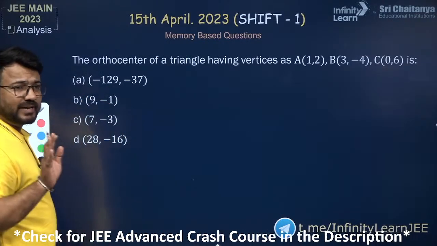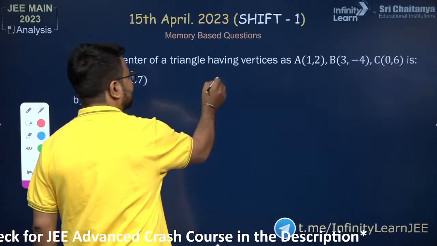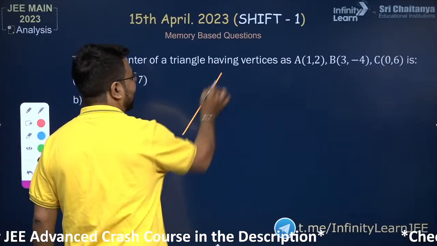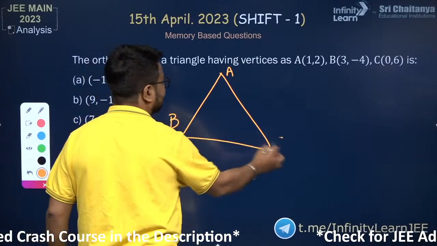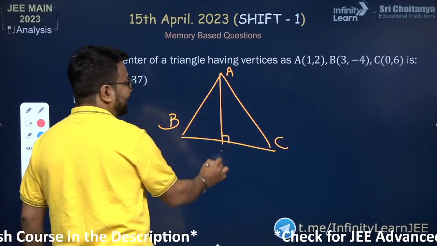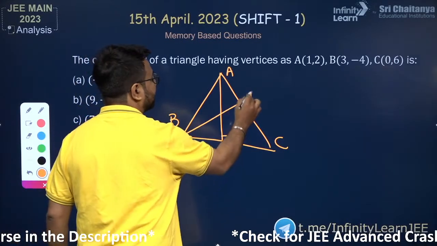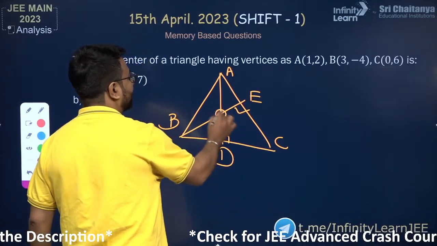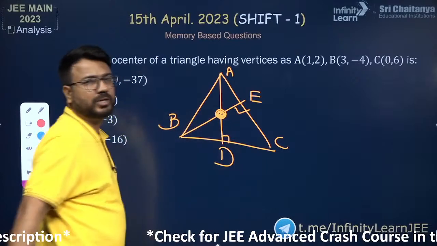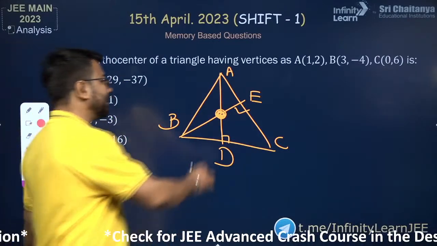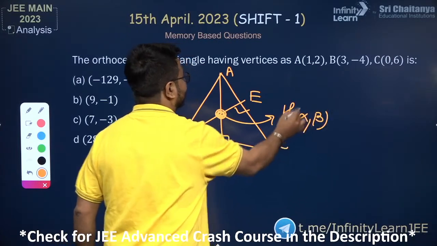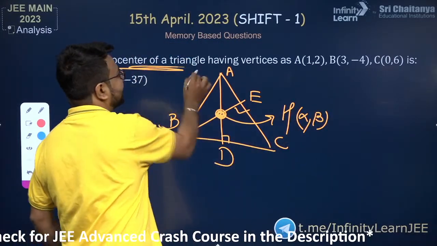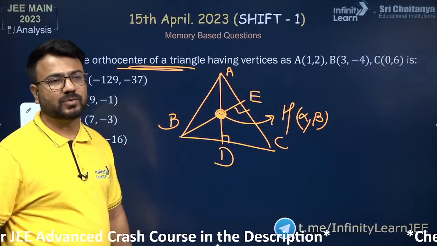This question we have already discussed. In this question there is a triangle given to us with these three vertices, A, B and C. So I will determine the altitude AD, then I will determine the altitude BE. After determining these two equations of altitudes, I'll determine this orthocenter. This is H, and this H is alpha comma beta. So basically we need to just determine the orthocenter of the triangle. This was the question given to us.